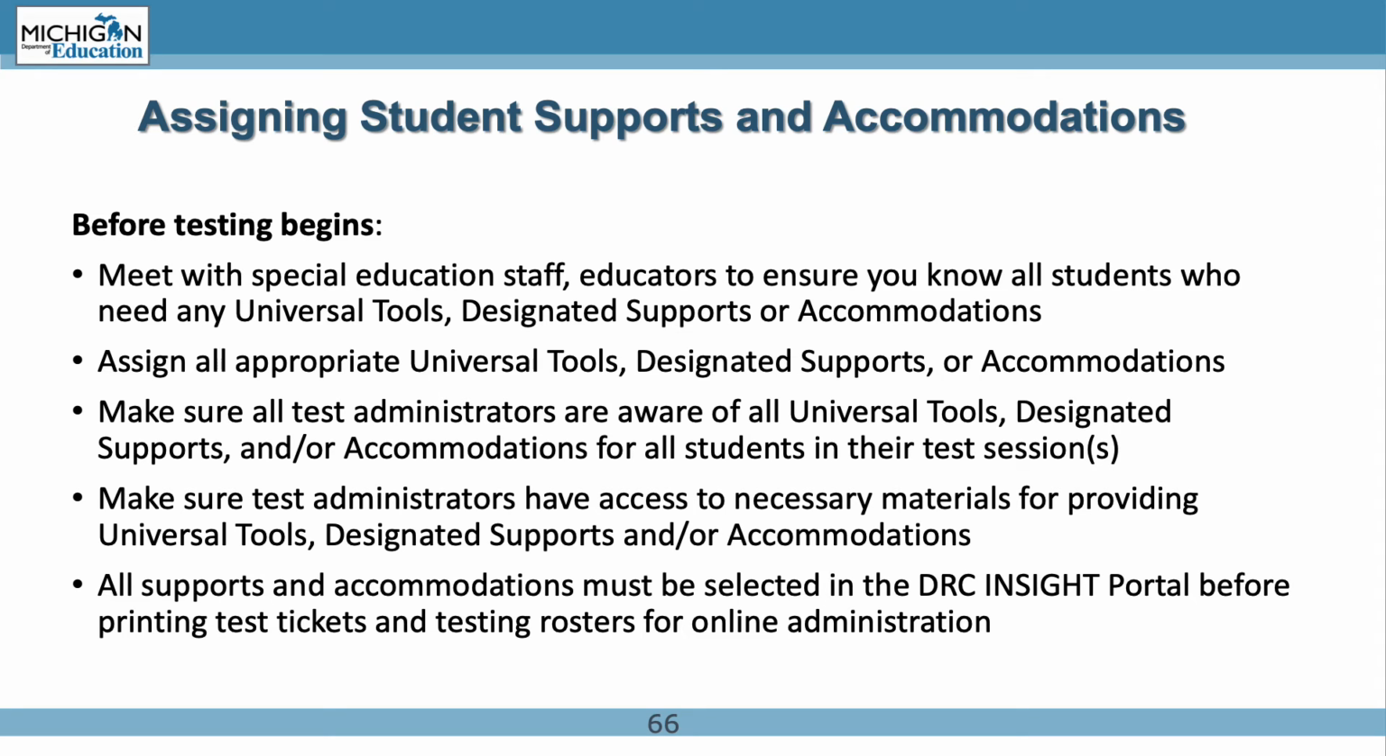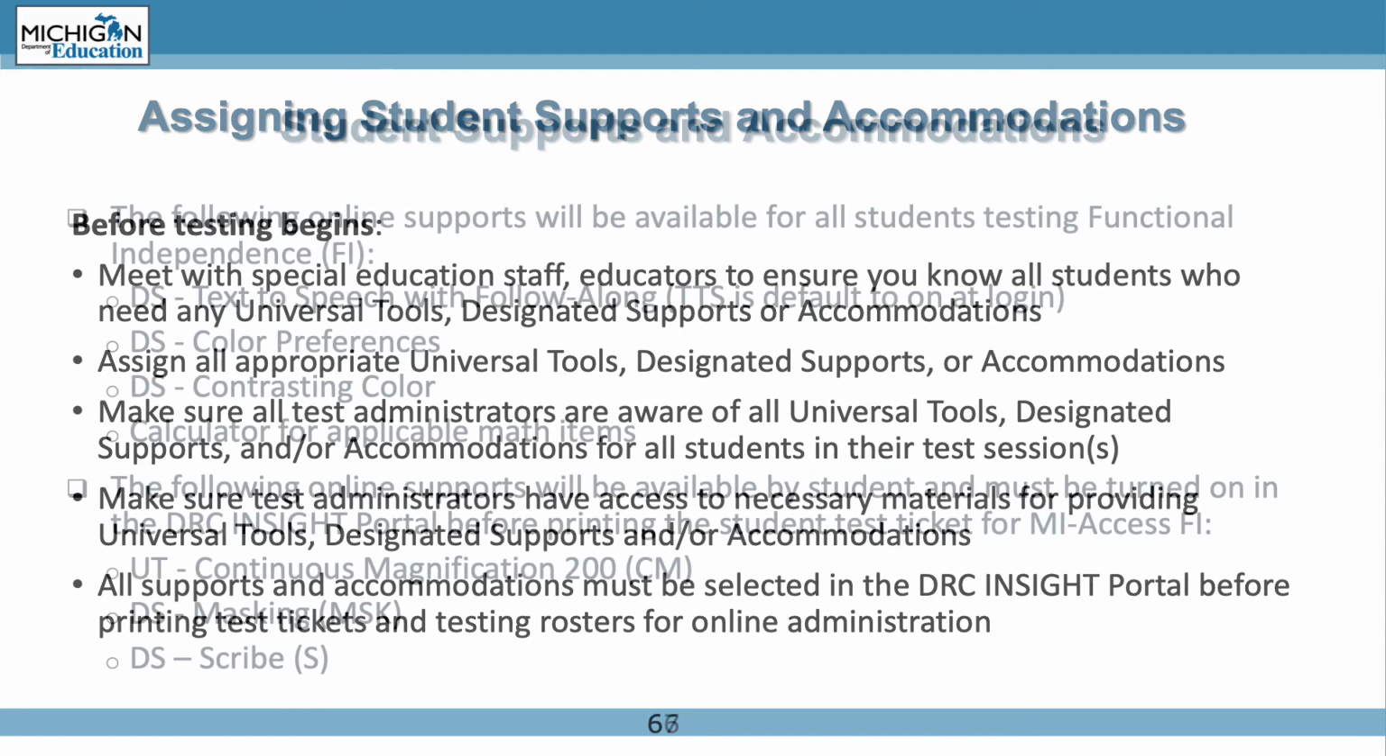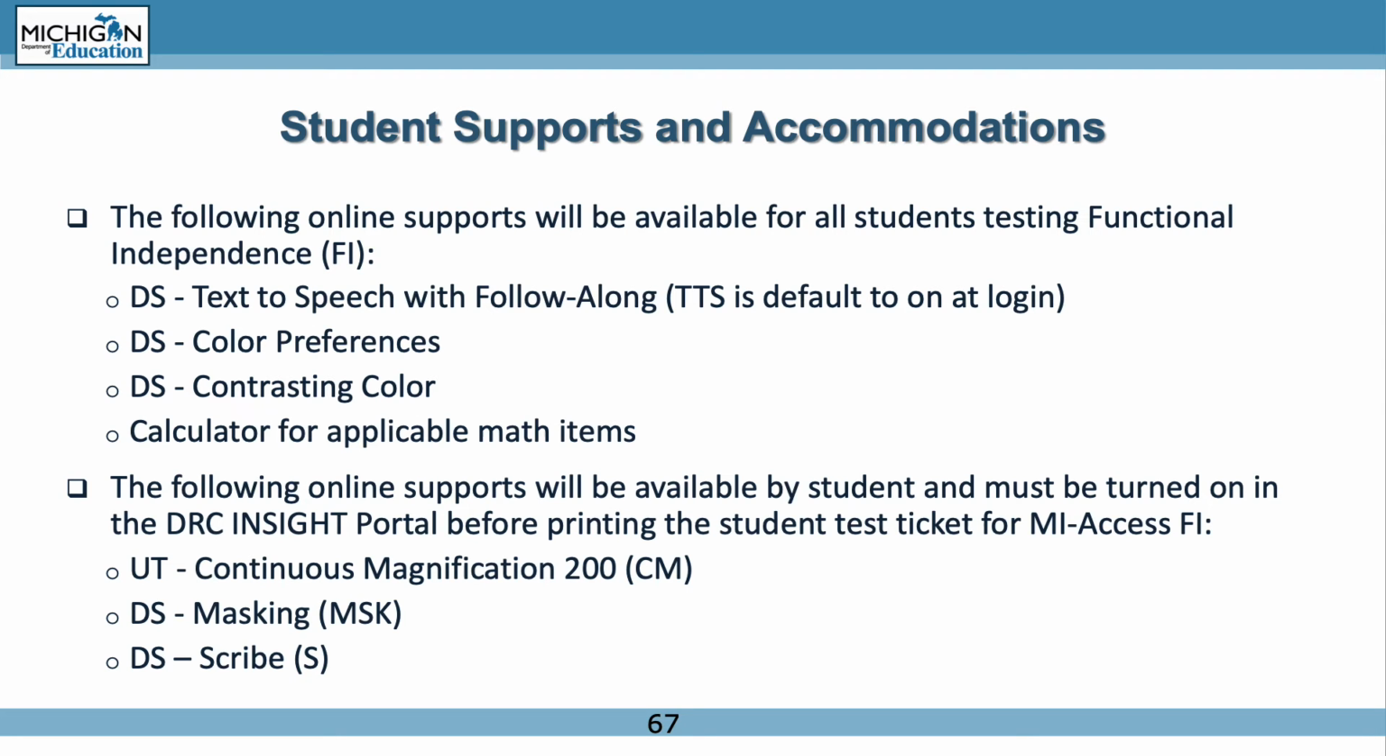Some schools use Google Sheets or other collaborative software to make sure that everyone's aware of what is needed. Again, you can use this process or another process, but the important thing is that all test administrators know every support and accommodation that each student should or should not have in each test session. Then, once everyone knows everything they need to know, you'll need to make sure they have access to all of the materials to provide the supports and accommodations. All supports and accommodations must be selected in the DRC Insight portal before printing test tickets and testing rosters for online administration.